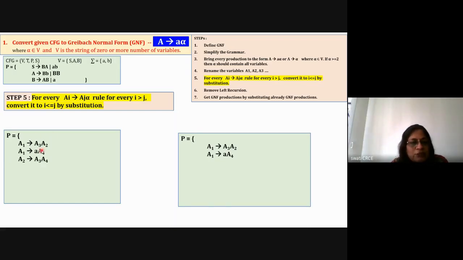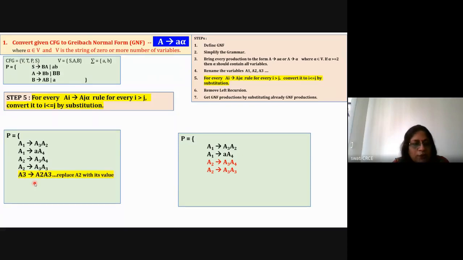Now take the next rule, A2 is equal to A3, A4. So 2 is less than 3. Here also there is no issue. So take it as it is. Now take the next rule, A2 is equal to A3, A3. Again here, 2 is less than 3. So take the rule as it is and write it here.